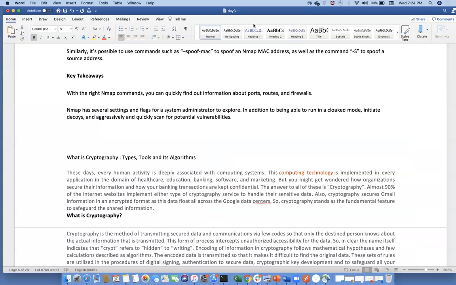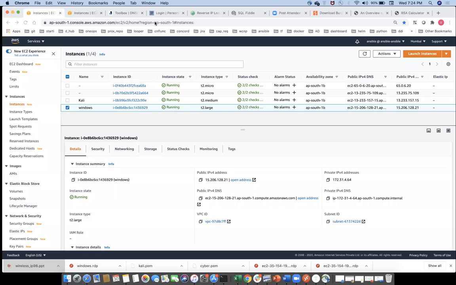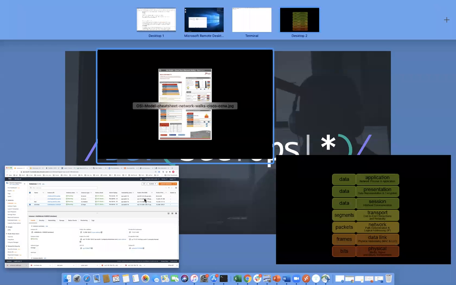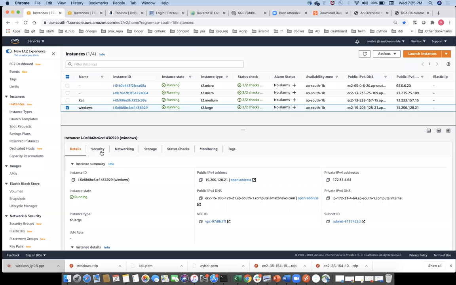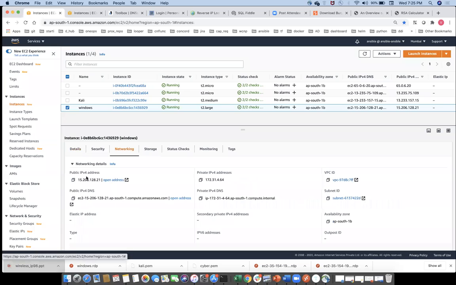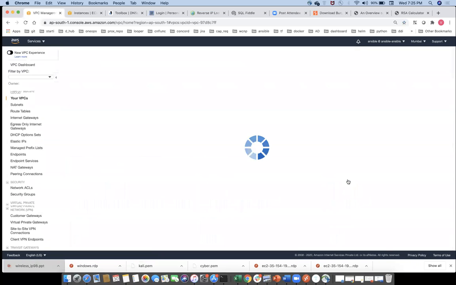I'll go to this Windows machine. I will check it in my networking area. This is a private IP. This is a VPC ID, and a subnet ID, and this is a public IP. So go to this VPC ID. It will give the complete CIDR block over there. It will scan from range to range.